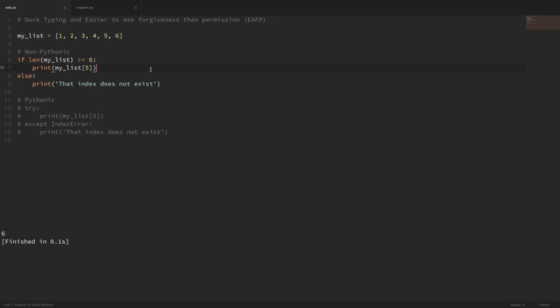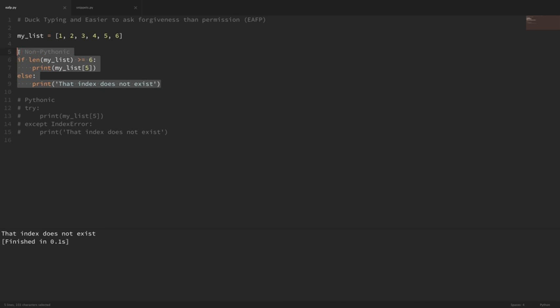So you can see that if I run this, then we did print out that fifth index of the list. And if I was to take one of these values out and try to rerun it, then it doesn't pass this conditional, and it's saying that that index doesn't exist. But you can see that we're making this check here, and it's kind of ugly. So that's the asking permission example, which is non-Pythonic.